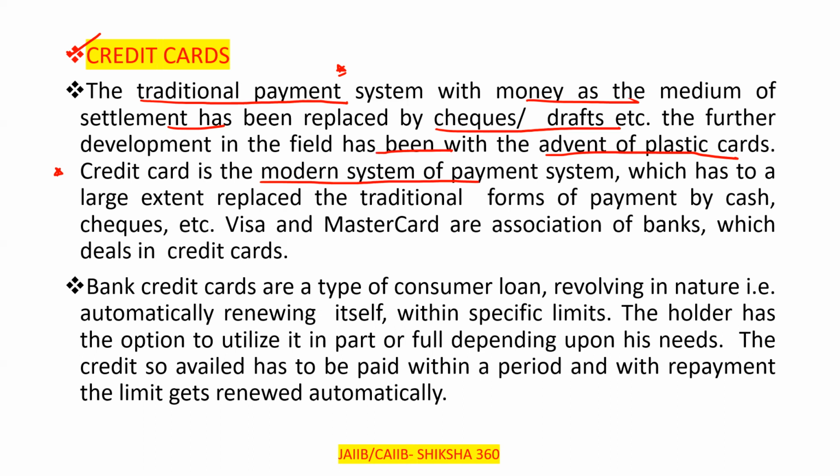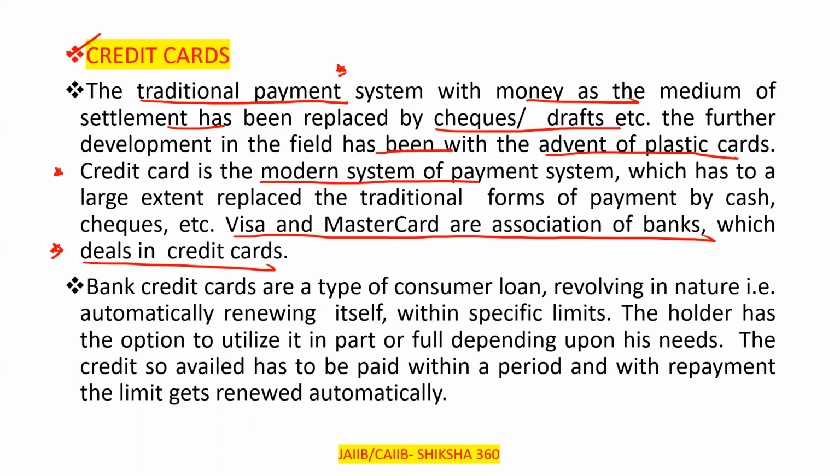Kindly remember that Visa and MasterCard are the associations of banks which deal in credit cards. Presently, the organizations dealing with these cards are Visa and MasterCard. Earlier, only Visa and MasterCard dealt with credit cards.